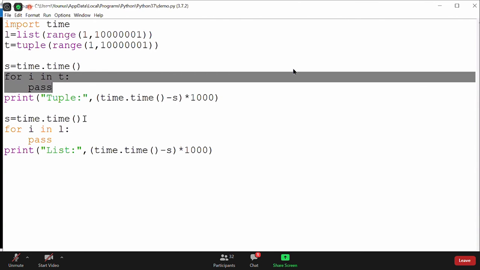Yes, complex operations will work differently. That's true. But there will be a minor difference because list and tuple are the same. Memory definitely makes sense, but time generally people will never prefer. That's why I just added that point. Sometimes a list may take some more time to work with, but tuple will take less time because there is no addition and deletion. In a list, addition and deletion can happen, so it has to maintain some extra space. Is that clear for you all?